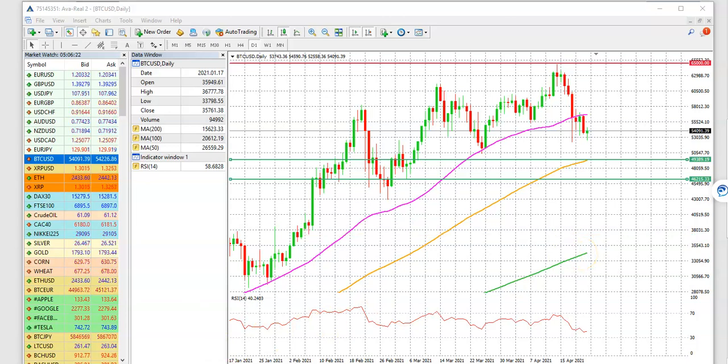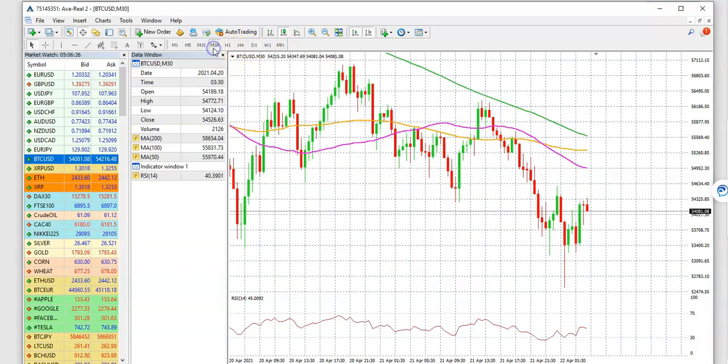And when are we going to see that positive momentum coming in? For that, we need to keep an eye on the 30-minute time frame. The moment that we see the price moving above that 50-day simple moving average over here, that would be our clear indication that now the strength is there and the price has changed its direction.